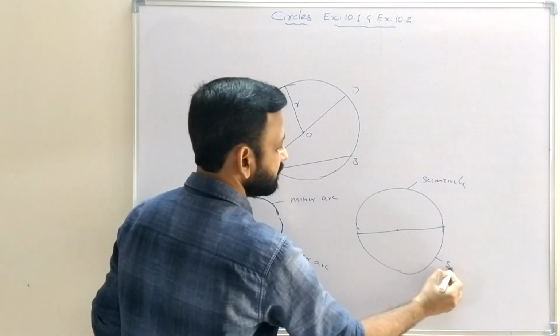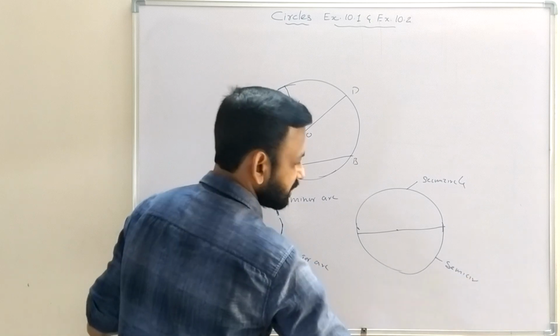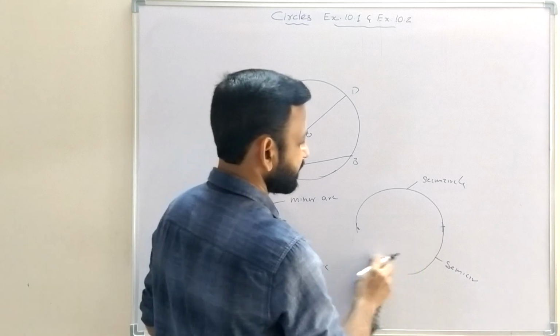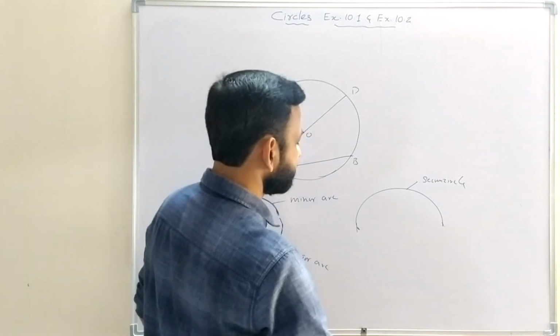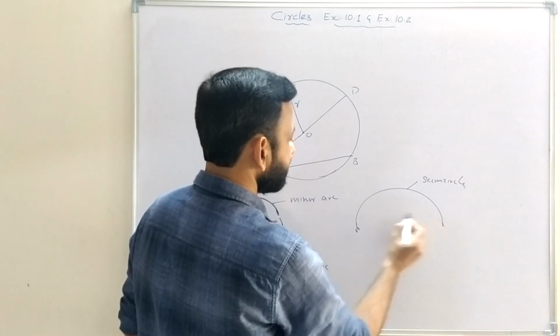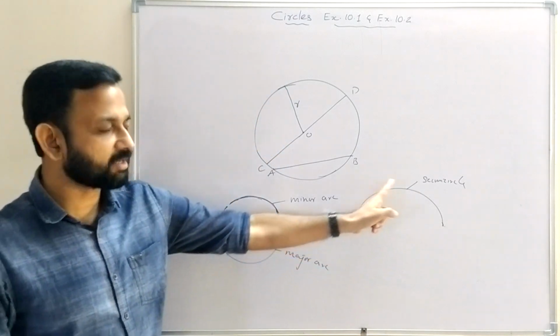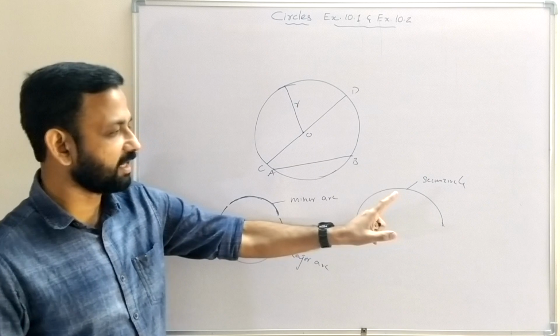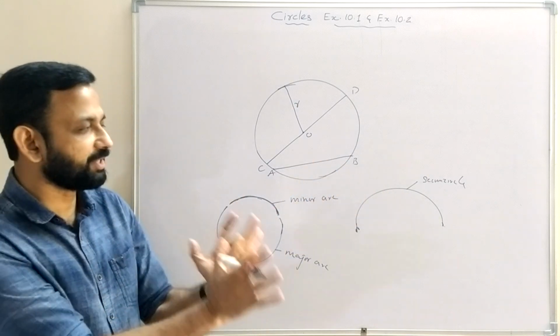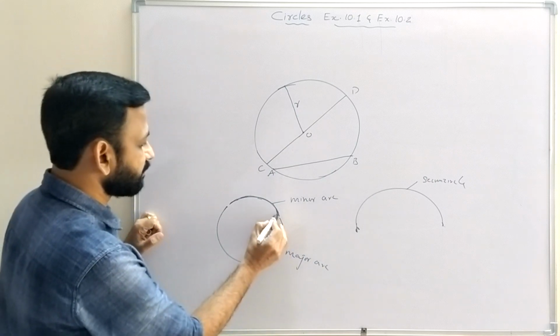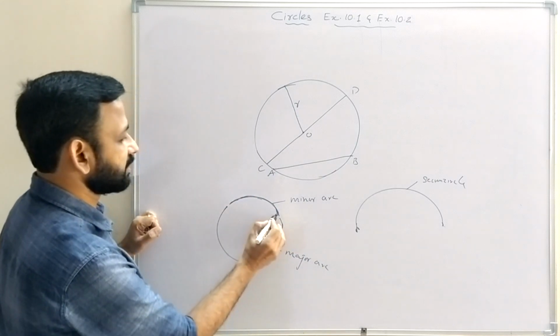So here this is also a semicircle. Semicircle means half of the circle. A semicircle is an arc of the circle, that is, part of the circle, and when we divide a circle into 2 equal parts, we get a semicircle. So this is a semicircle, and this is the minor arc, and this is the major arc.